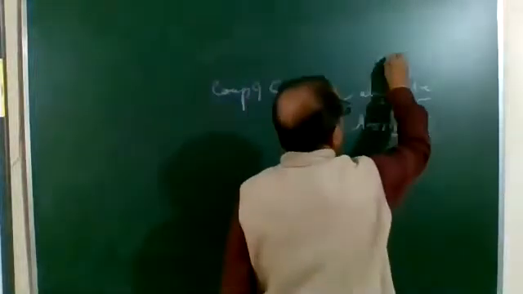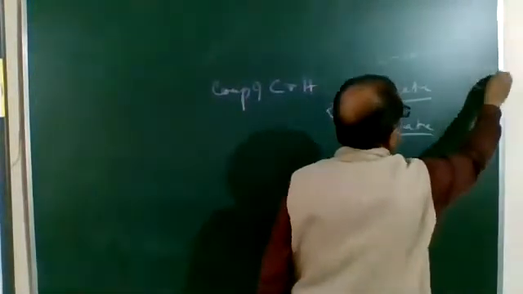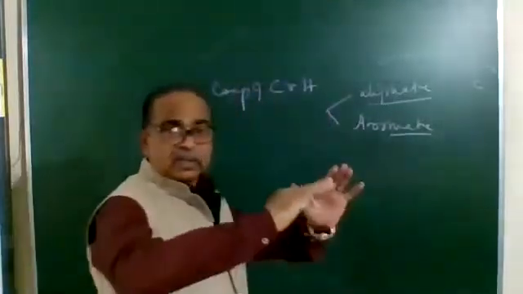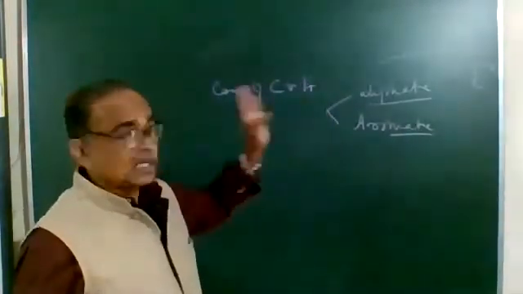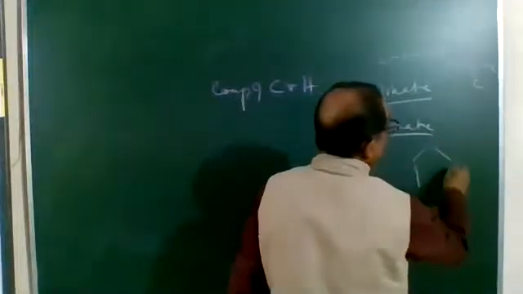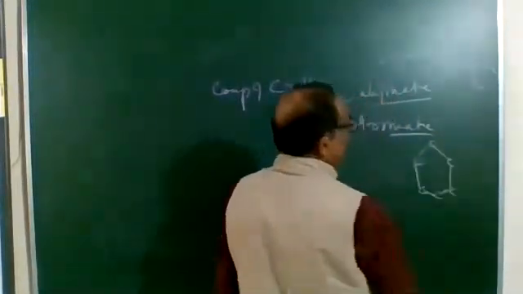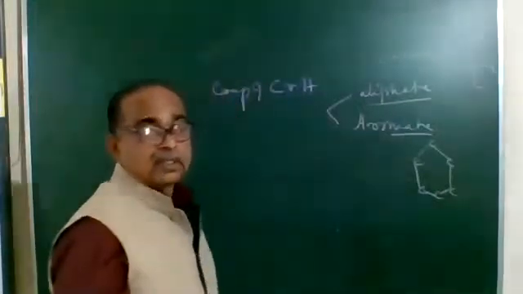The chain of carbon atoms is open, or the chain has branches. So when the carbon chain is not enclosed, that becomes aliphatic. And in aromatic hydrocarbons, carbon forms a closed chain. Here the chain is closed.